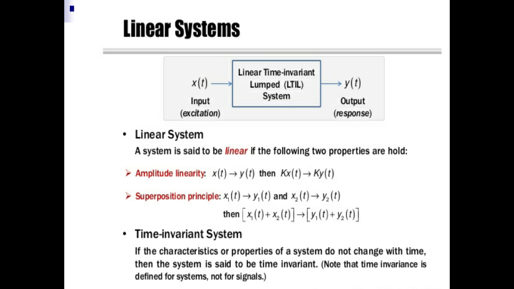Second, superposition principle. If system input is x1(t), output is y1(t). For x2(t) input, output is y2(t). Then for input x1(t) plus x2(t), output should be y1(t) plus y2(t). If a system follows these two properties, then the system is said to be linear.